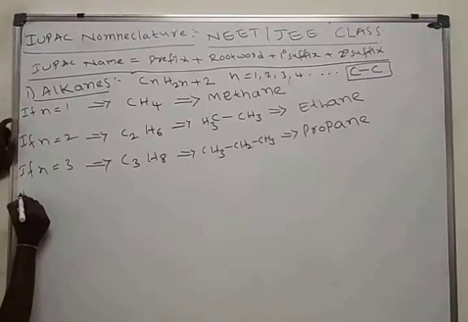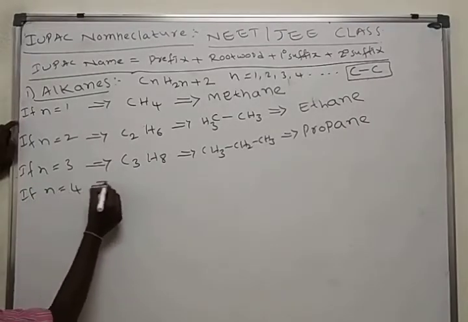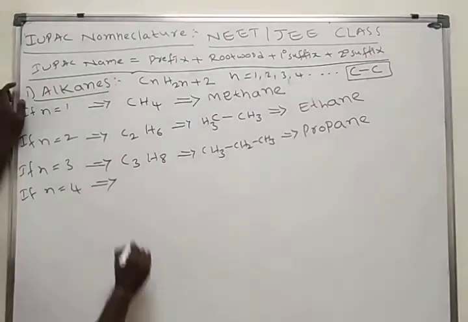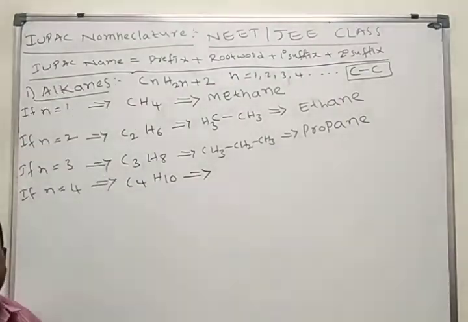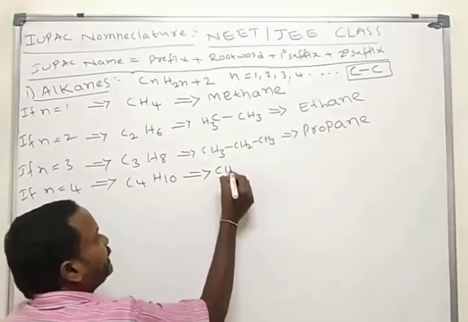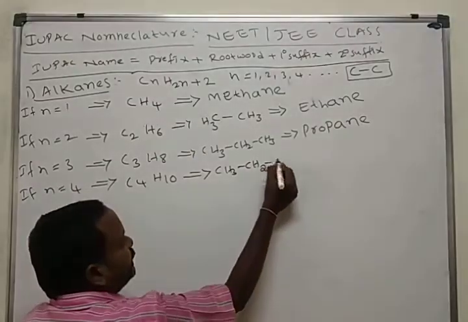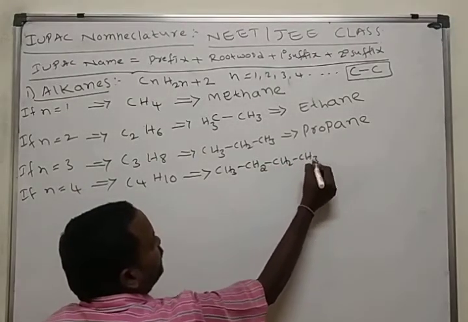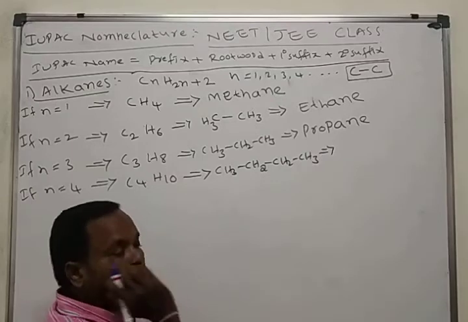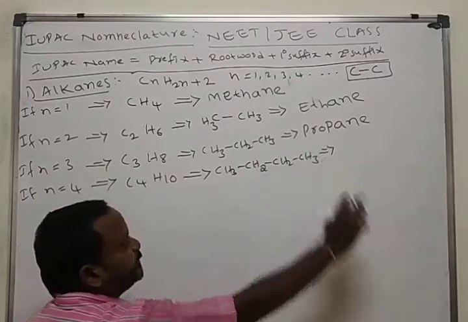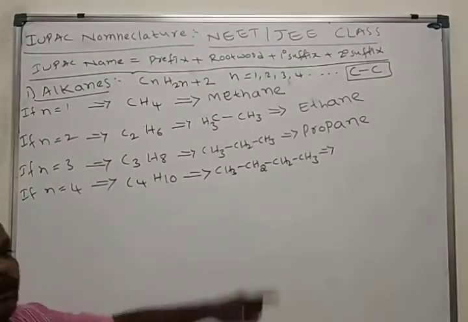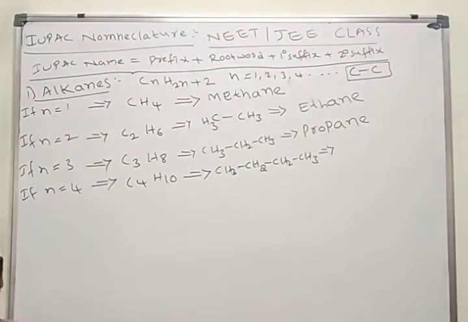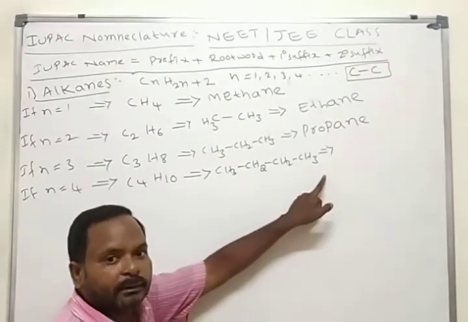Next. If n is equal to 4, I will stop here. C4H10. This may be written like this now: CH3, CH2, CH2, CH3. Here in C4H10 there is no double bond, there is no triple bond.